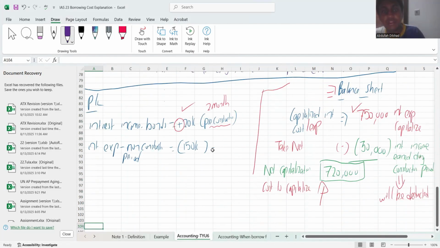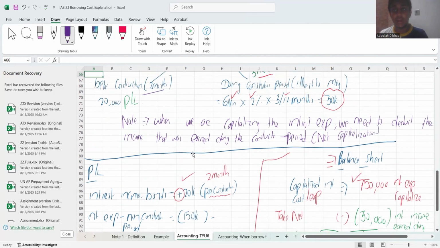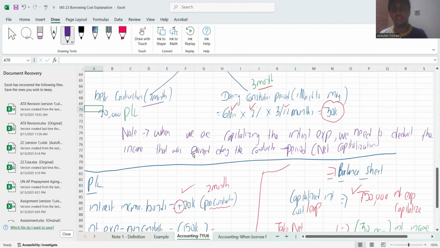Can you see here? I'll be showing him under my financial expenses under negative balance, right? So this is how we present and this is how we do in terms of your IAS 23.